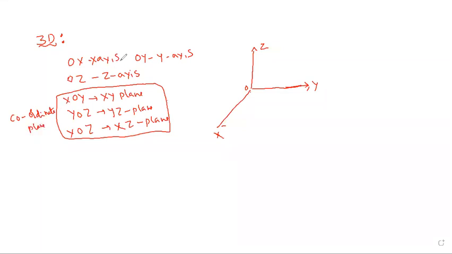So what about the above, sir? These are coordinate axes. These are called coordinate axes, and these are called coordinate planes. Okay? Right. Next one.